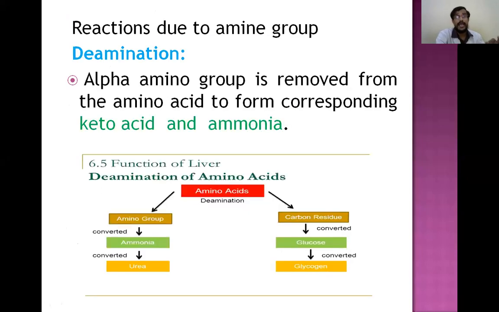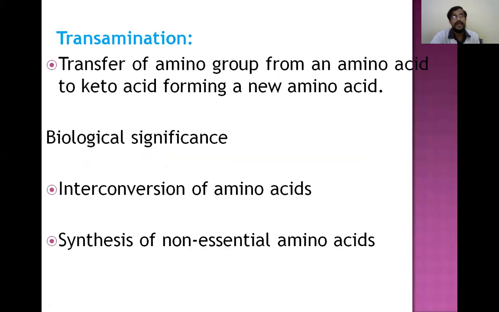And coming to the amino group of the amino acid, deamination, that is removal of the amine group, by which a new keto acid is formed. So here you can see, you had already seen this deamination and transamination. In deamination, amino group is removed and a new keto acid and ammonia is formed. And in transamination, the amino group is transferred from one amino acid to another keto acid, by which new amino acid is formed and new keto acid is formed. And we know the biological importance of this deamination and transamination.